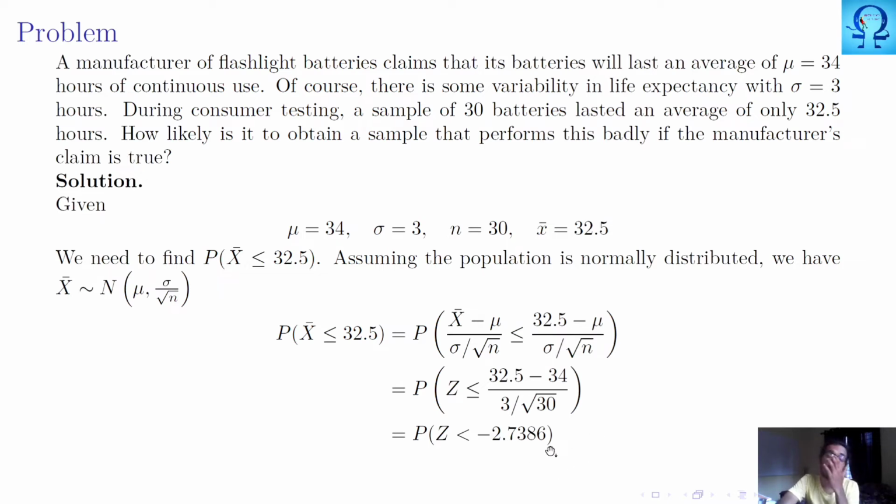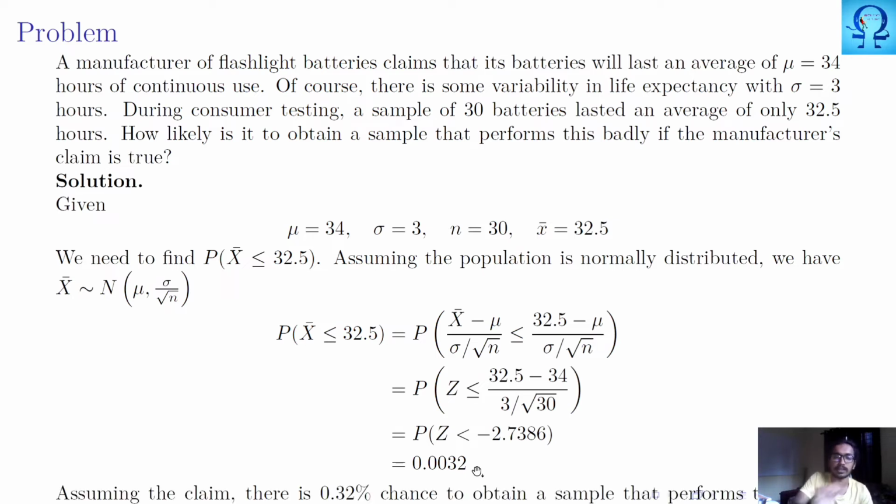Now we need to read the value of this from the standard normal table, and the value is coming as 0.0032, which means 0.32 percentage. So assuming the claim, there is a 0.32 percentage chance to obtain a sample that performs this badly.